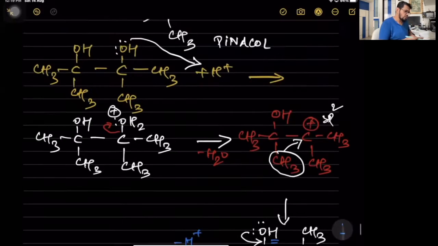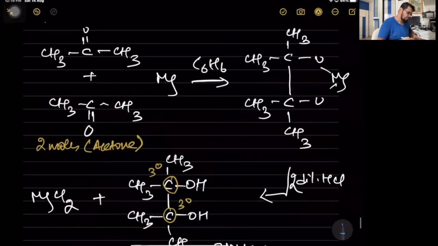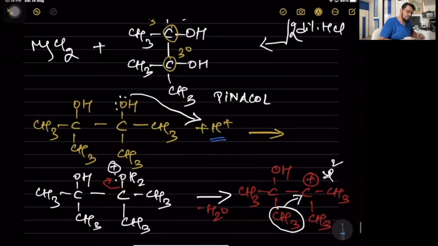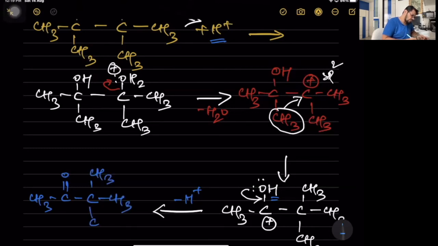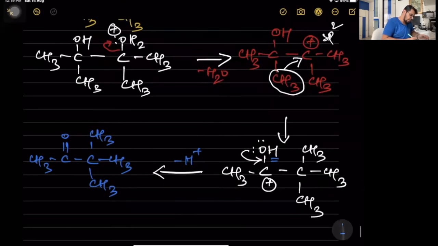Why? Because initially the H plus came from the acid, what I just showed you. So it has to go back to the acid because the catalyst has to be regenerated. So what do we get now? CH3, C, double bond O, C, CH3, CH3, CH3. This is what I call pinacolone.